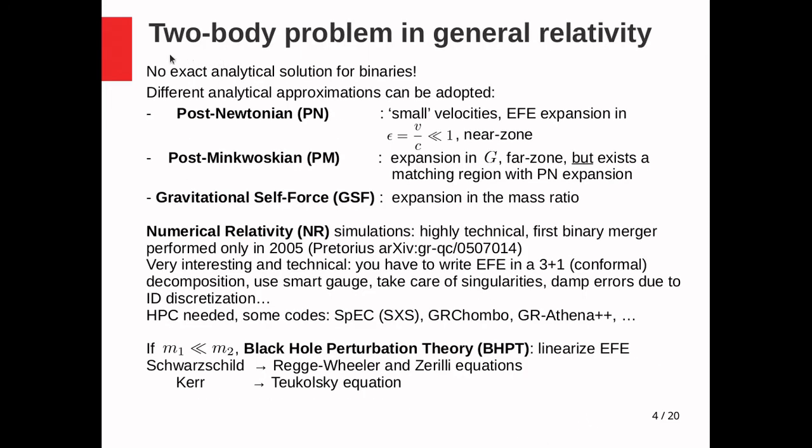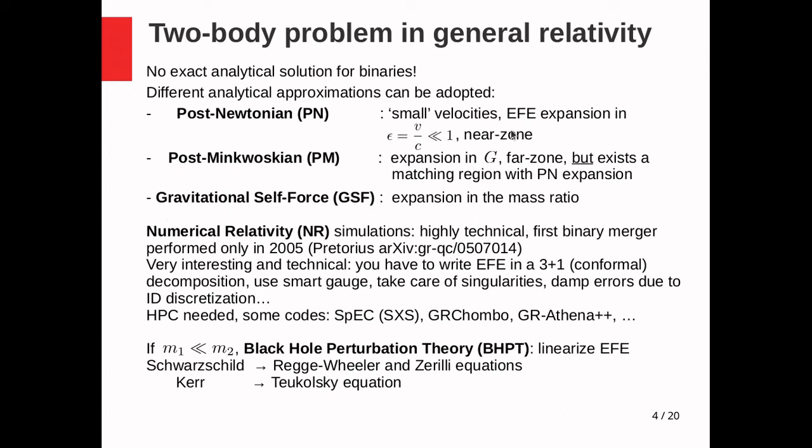So we want to solve the two-body problem in GR, so we have to solve the Einstein field equations, and we can adopt some approximations, and we can solve them analytically. For example, we can expand these equations in the velocity, so assuming a small velocity, and we obtain the post-Newtonian theory, but we can adopt also other approximations, and we can find the post-Minkowskian or the gravitational self-force theory.